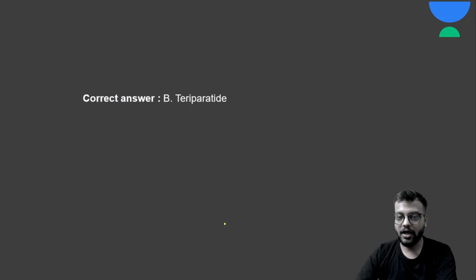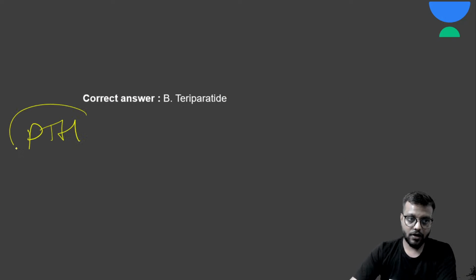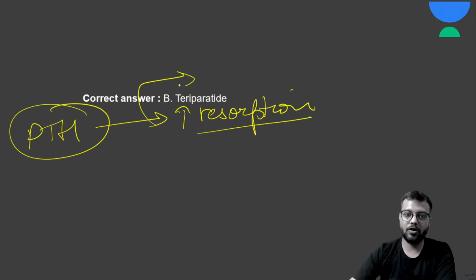अब होता क्या है एक्चुअली में, पैराथॉर्मोन आया. So parathormone increases bone resorption, and bone resorption is done by osteoclast, but parathormone has no receptors on the osteoclast.